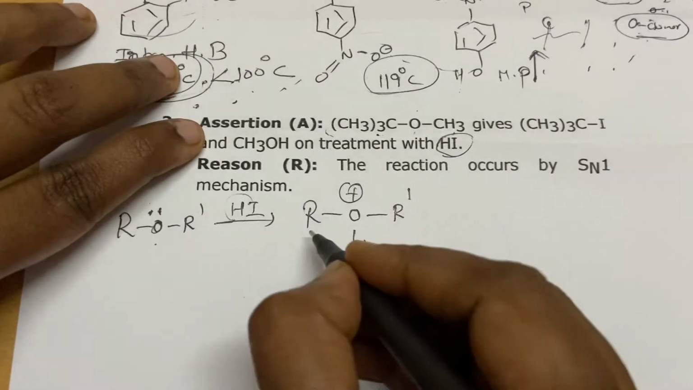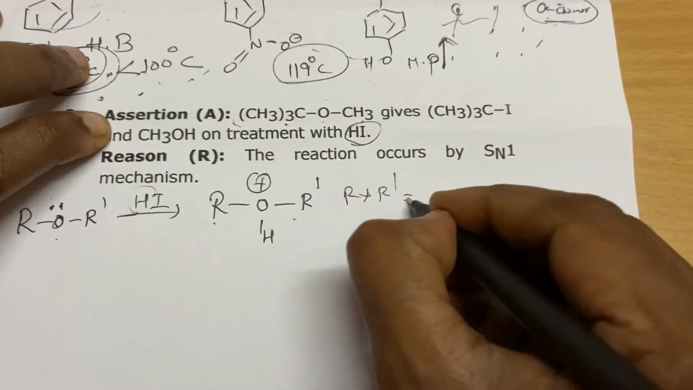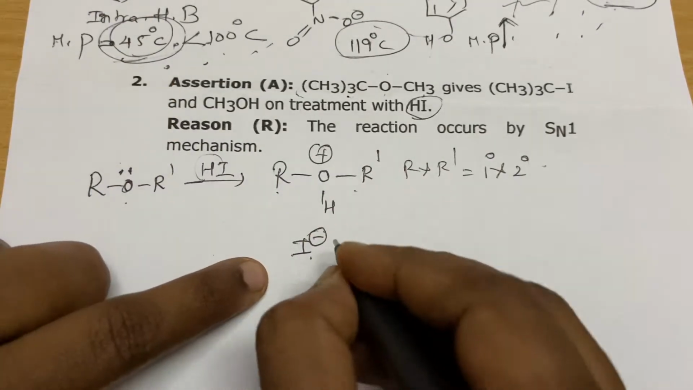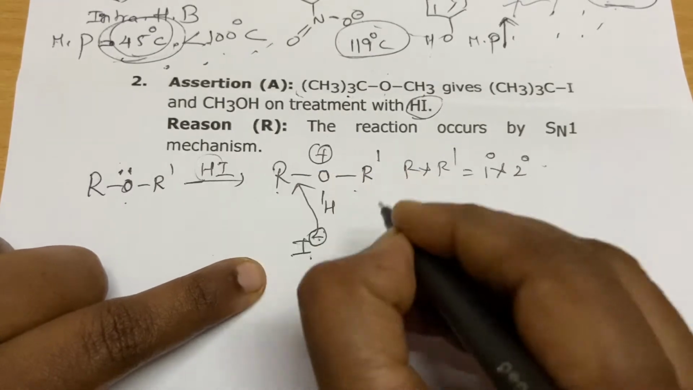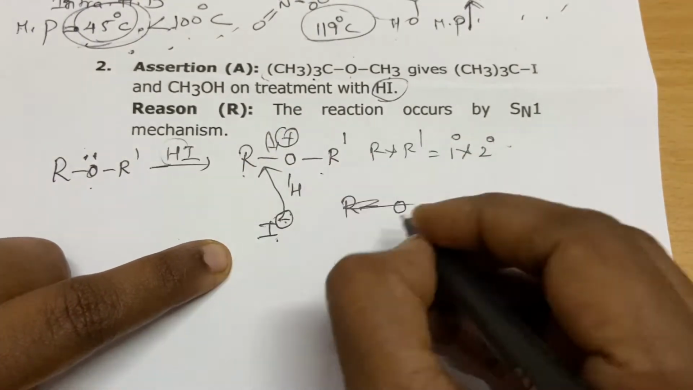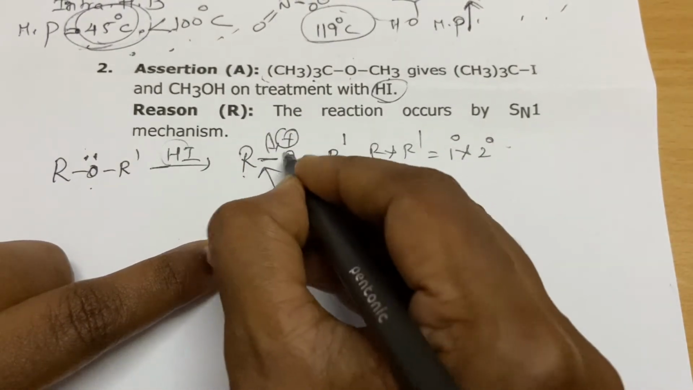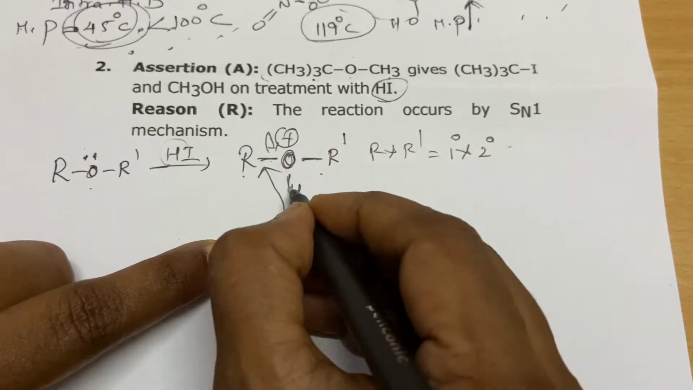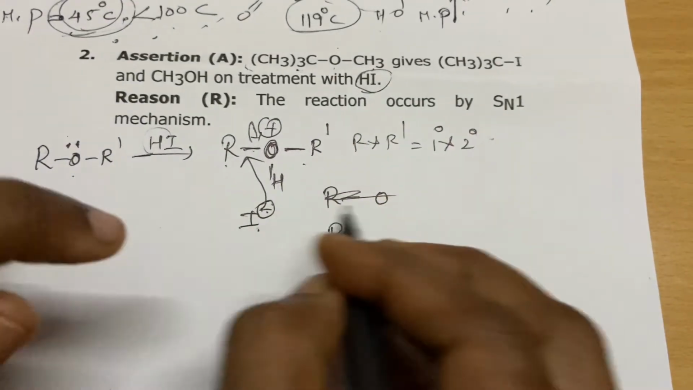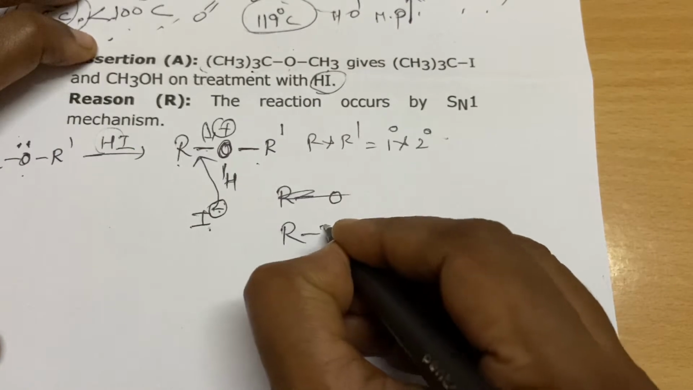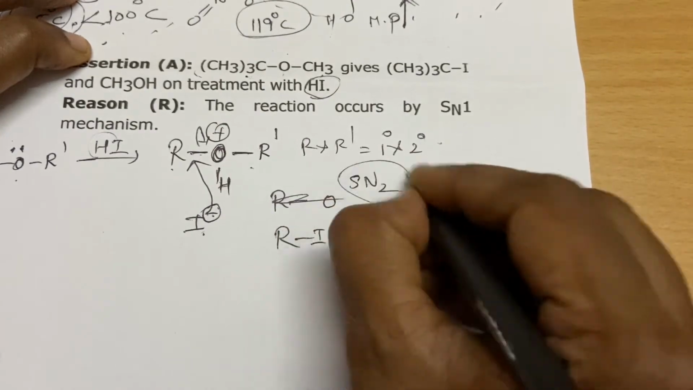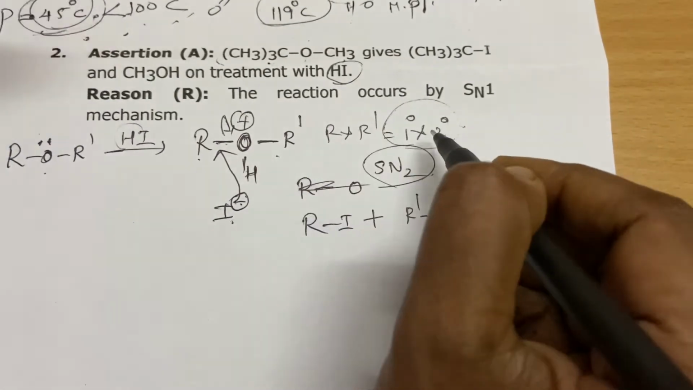In case this R and R dash are both either primary or secondary, what happens in the next step? Your bulky iodide approaches the least substituted carbon, and the bond will break. Soon after protonation, the oxygen bond becomes very weak because the valency is 3, so it has to break a bond, and by this time the iodide approaches whichever carbon is least substituted. So RI plus R dash OH will be formed. So this follows the SN2 mechanism, provided both the alkyl groups are primary or secondary.